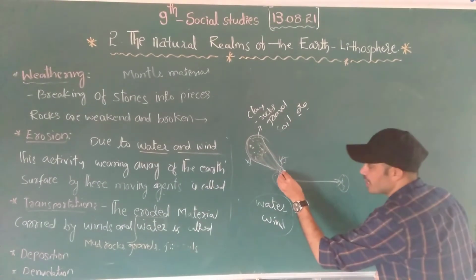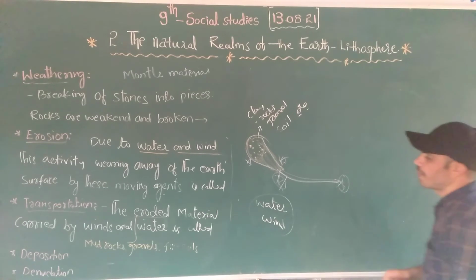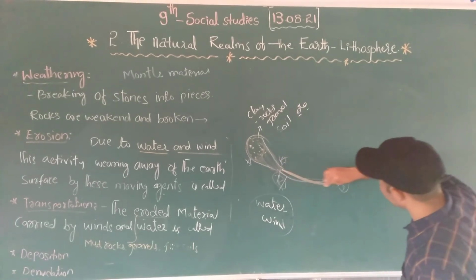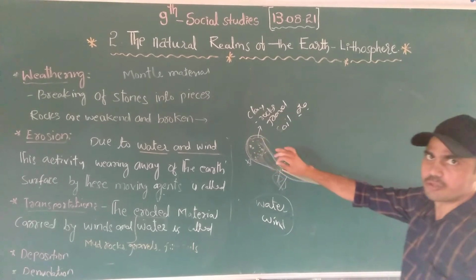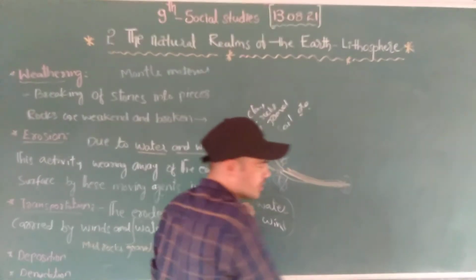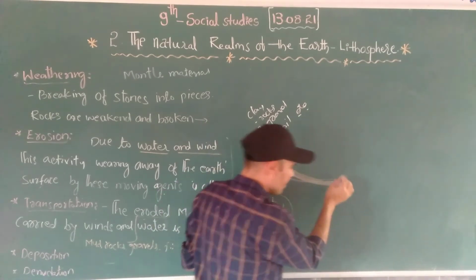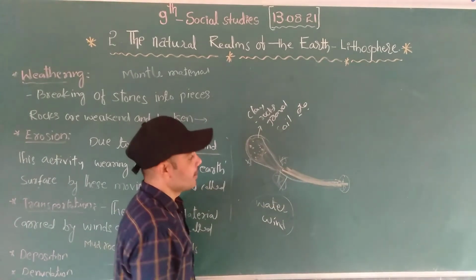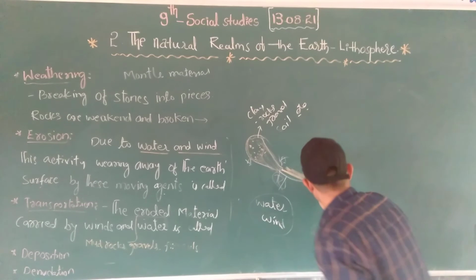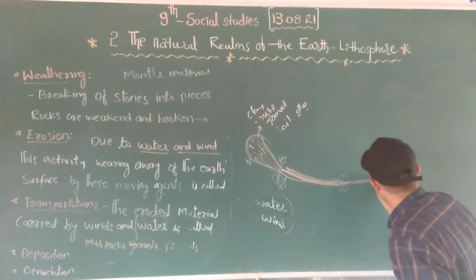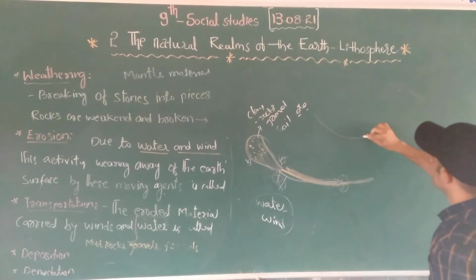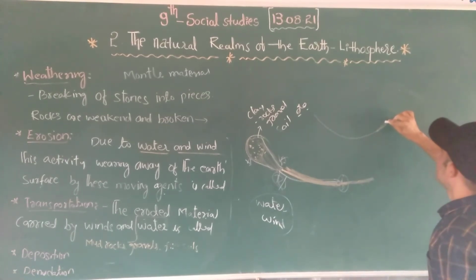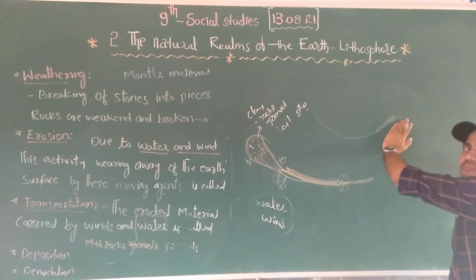So when this transportation happens, the water flow is very high, the water flows very fast, and the wind blows very fast. But at one place the water becomes very slow, it automatically goes slowly, and at one place the water will stop.